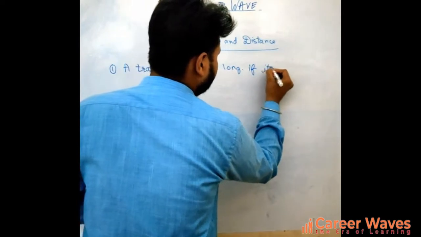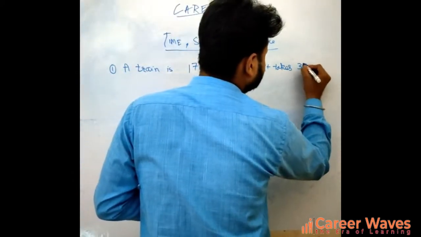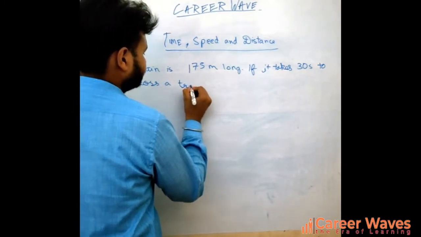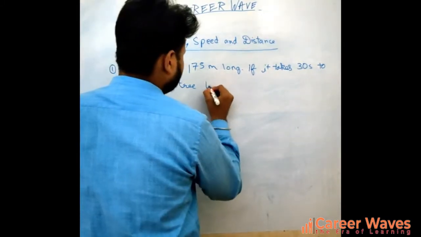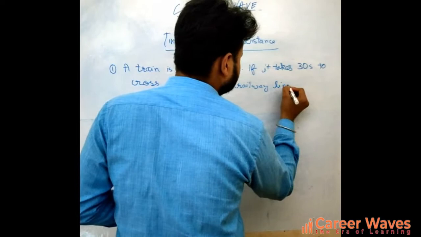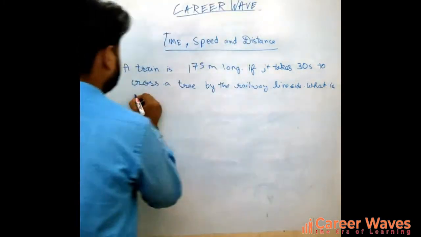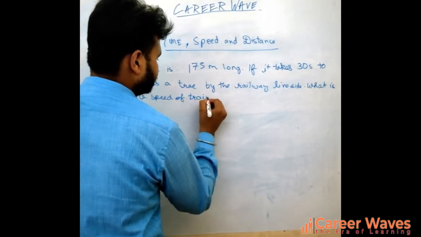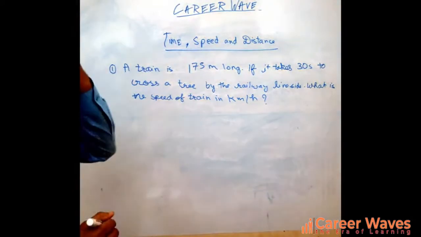If it takes 30 seconds to cross a tree by the railway line side, what is the speed of the train in kilometer per hour? So in this question we have to find the speed of the train.